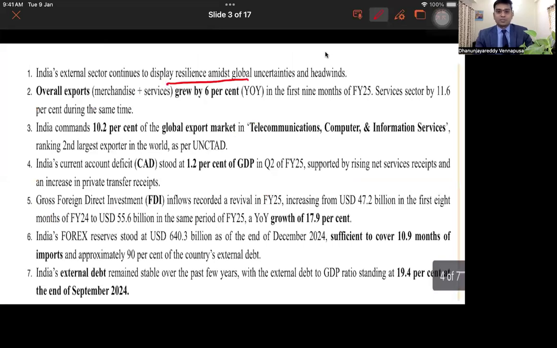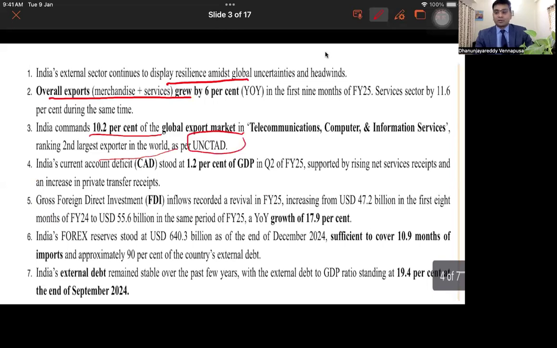Overall exports, be it merchandise or services, grew at 6% year on year. As far as global exports in telecommunications, computers and information technology are considered, India is exporting somewhere around 10.2% of the global total exports, and India is the second largest exporter of telecommunications and information services according to the United Nations Conference on Trade and Development.